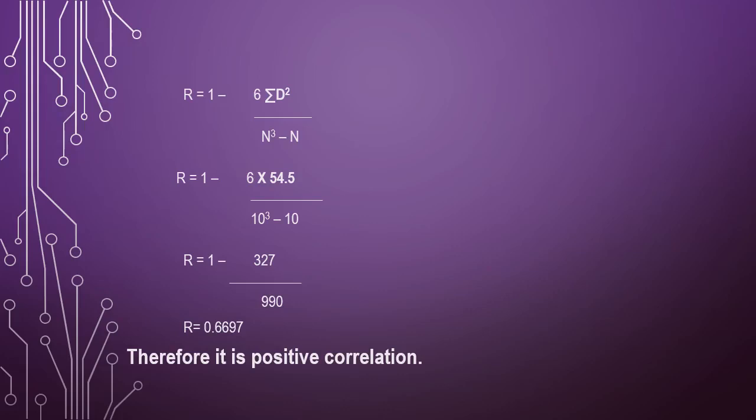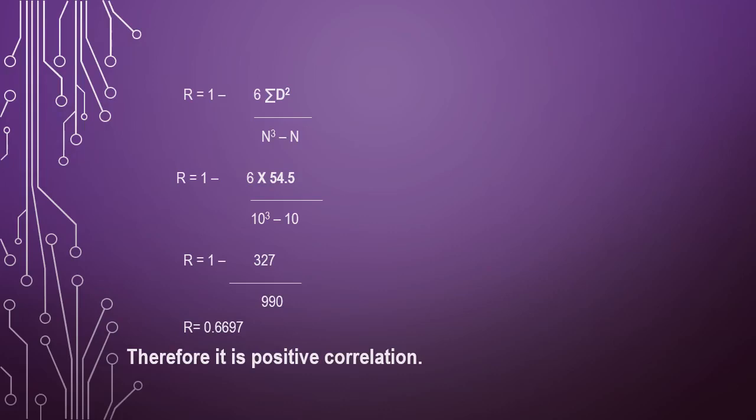In some authors, the formula can also be used like this: R is equal to 1 minus 6 into summation of d square divided by n cube minus n. Instead of that, they might use R is equal to 1 minus 6 into summation of d square divided by n into n square minus 1, just by taking n outside, which is common. So it is the same thing, right?